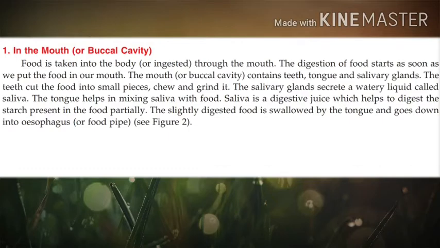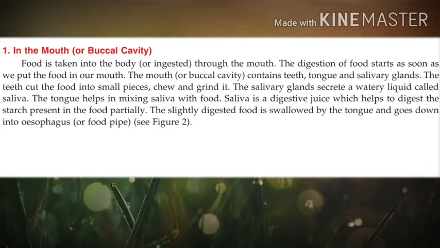The salivary glands secrete a watery liquid called saliva. Dear students, don't you find that your mouth is wet all the time inside? Yes. Actually, this wetness is due to the watery liquid called saliva secreted by the salivary glands.